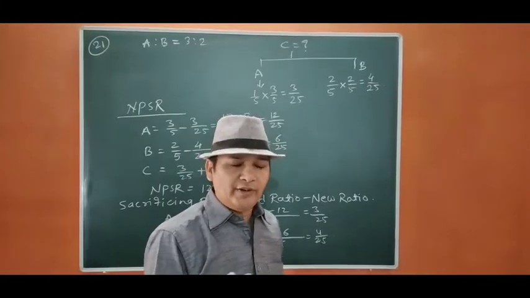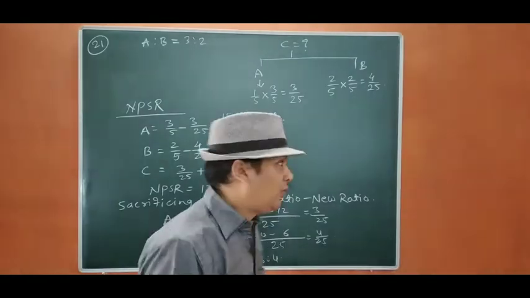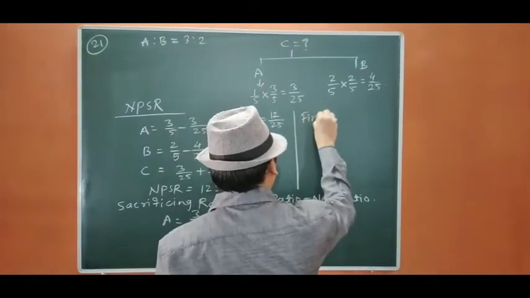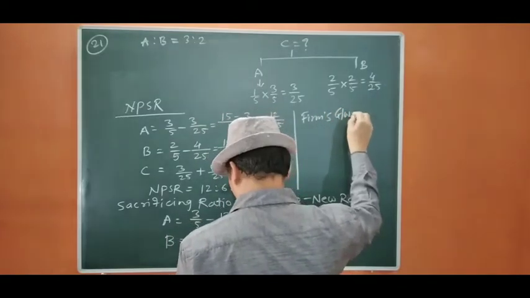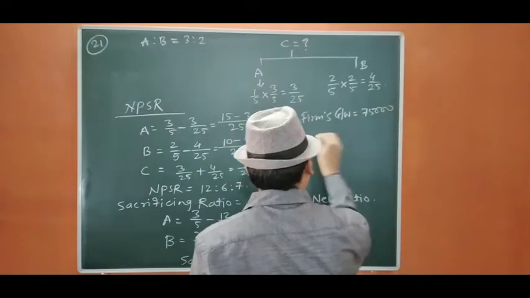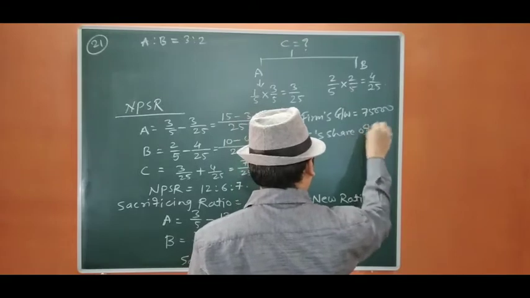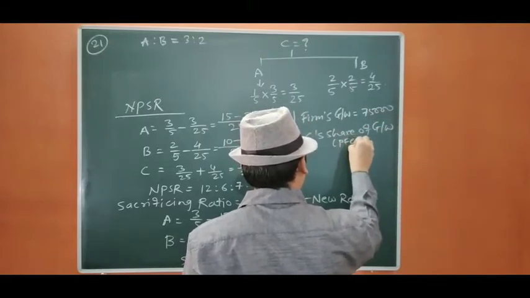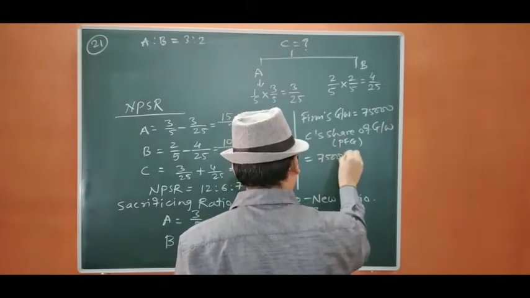Before moving forward, we have to calculate C's share of goodwill, as the firm's goodwill is given. Okay, the firm's goodwill given to us is 75,000. So C's share of goodwill is going to be 75,000 into his share.